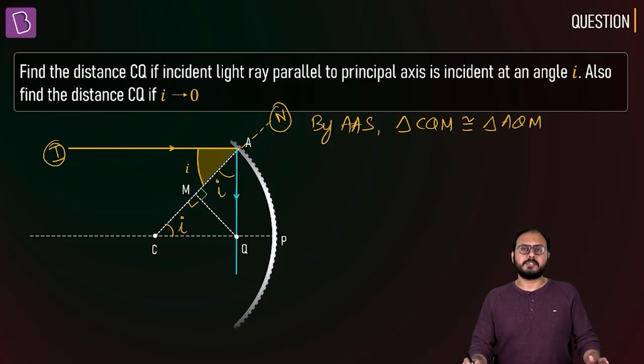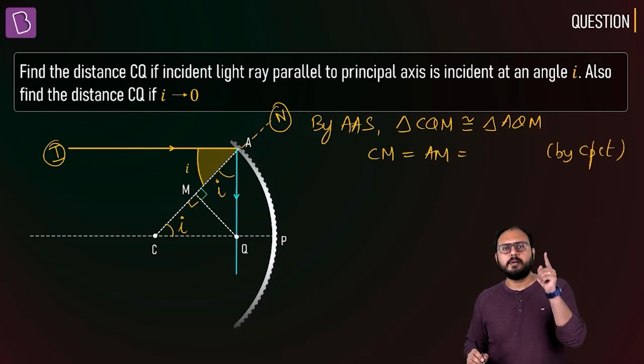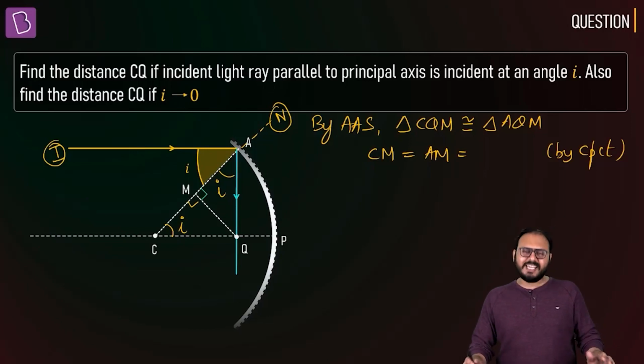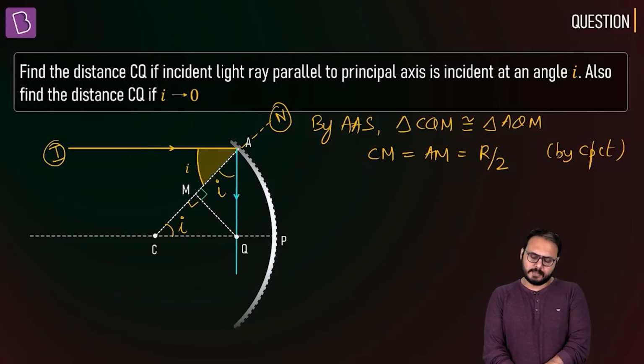Fair enough. It is. Then by CPCT, CM is equal to AM. What is CPCT, sir? Corresponding parts of congruent triangles. And what is CA equal to? Total CA is a line joining the center and the periphery. It's the radius, sir. Do you agree that if they both are equal, they must each be equal to half of the radius? Absolutely. That's absolutely right.